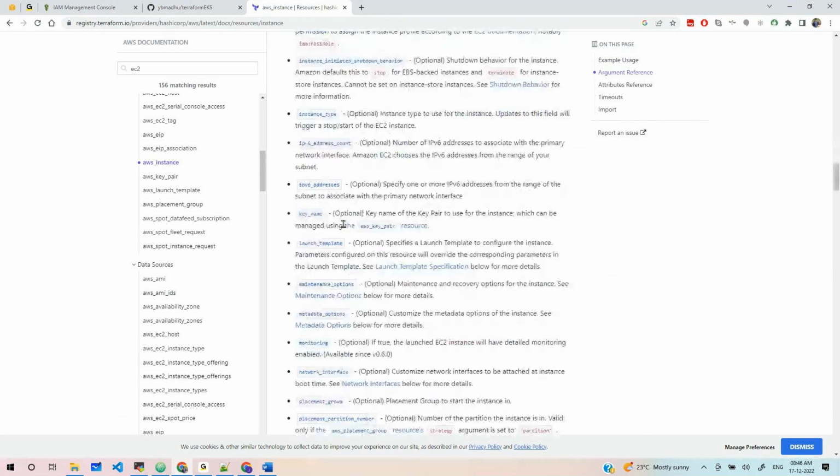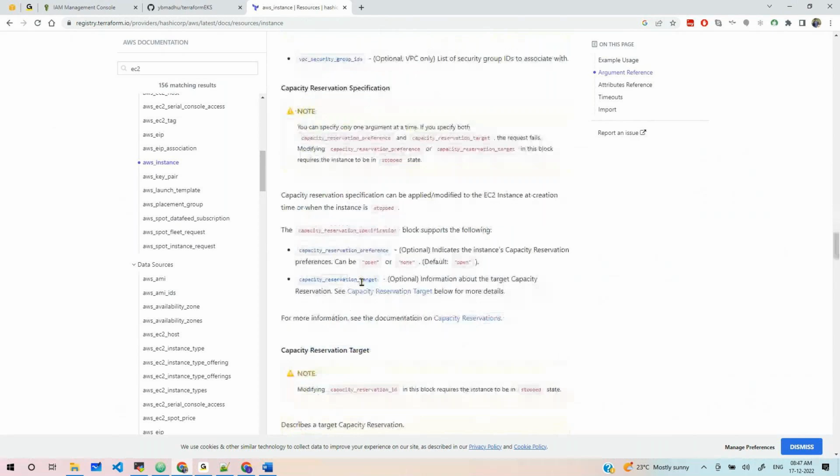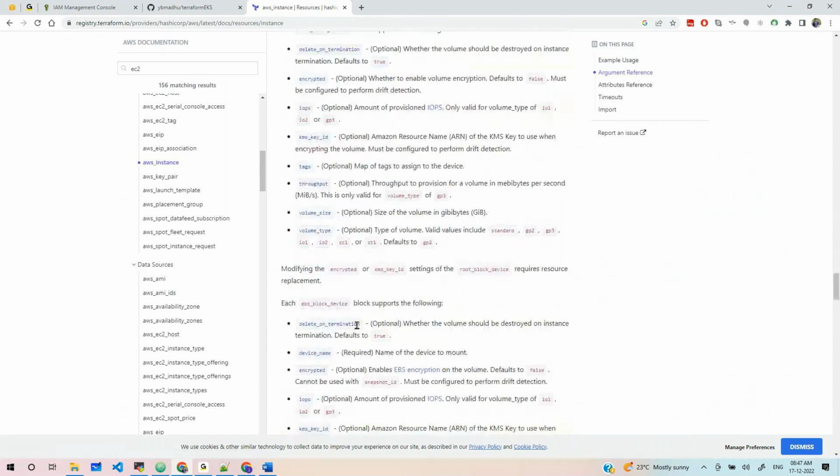Even count is a meta argument. Whatever the resource argument, we call it arguments. When we use this resource in another resource, that is called attributes.